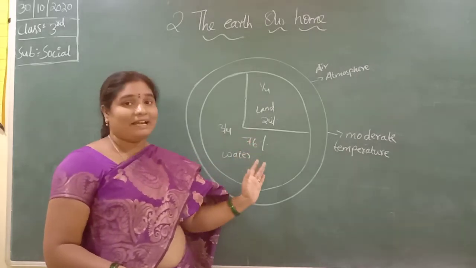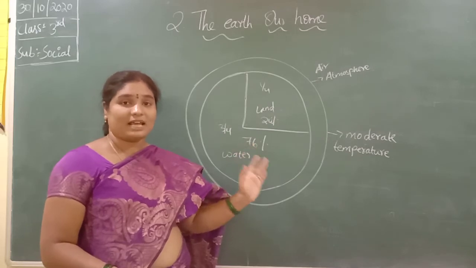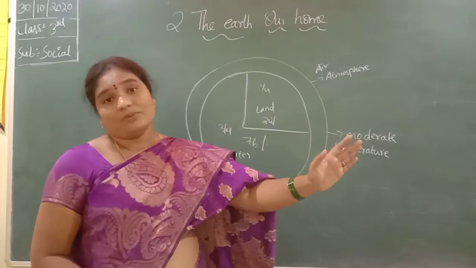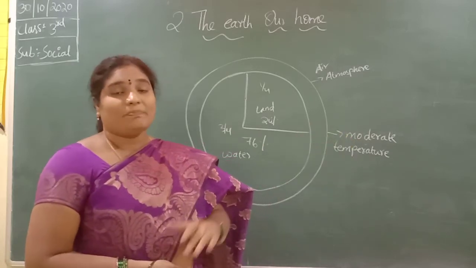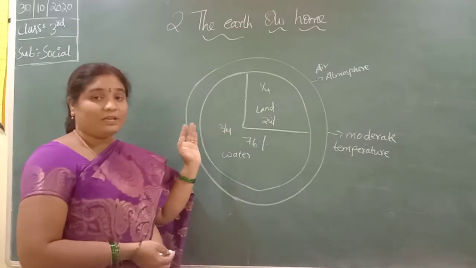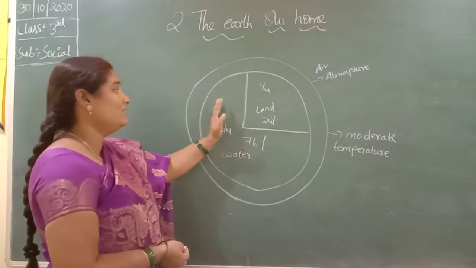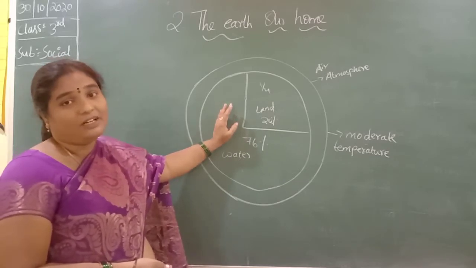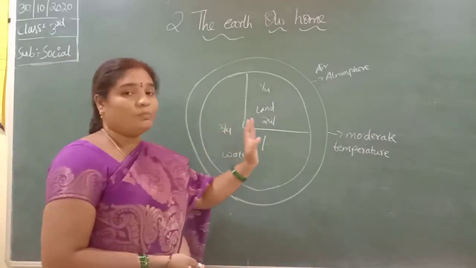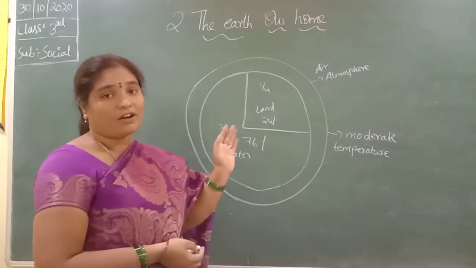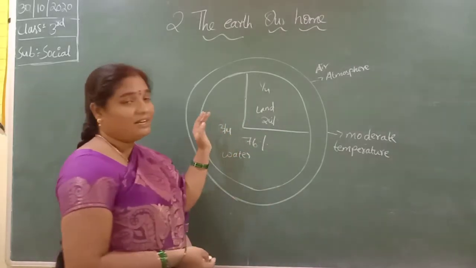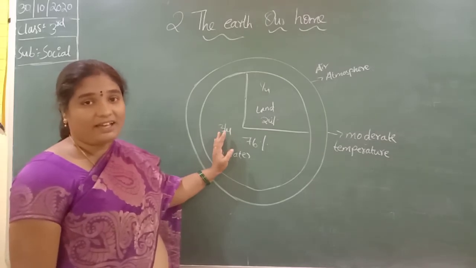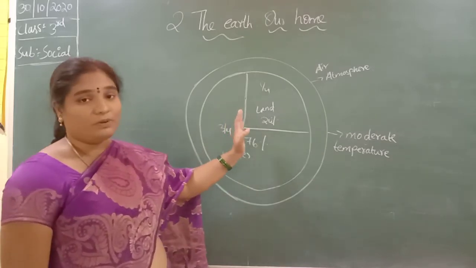The third planet is the Earth. It is not very close to the sun and it is not very far. The remaining planets are very far from the sun, so they are very cold. The planets nearest to the sun, Mercury and Venus, are very hot. But Earth is the only planet that has a moderate temperature. It is neither too cold nor too hot. These are the main features of the earth which make life possible on the earth.